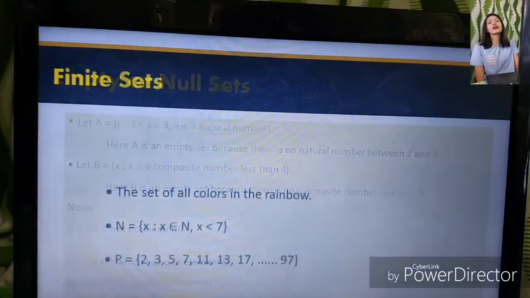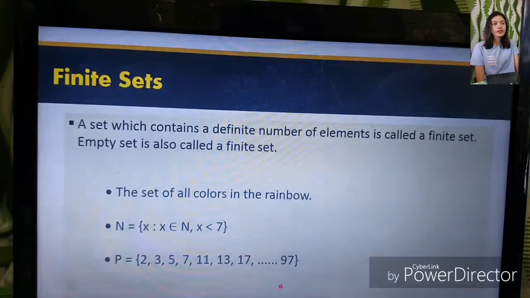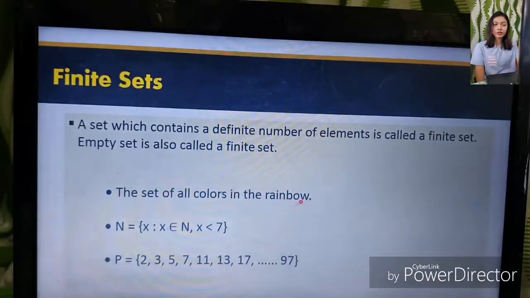Finite set. A set which contains a definite number of elements is called a finite set. Empty set is also called a finite set. So there is a definite, limited number of elements. For example, the set of all colors in the rainbow. There are definite colors in a rainbow, right? We have the RGB.